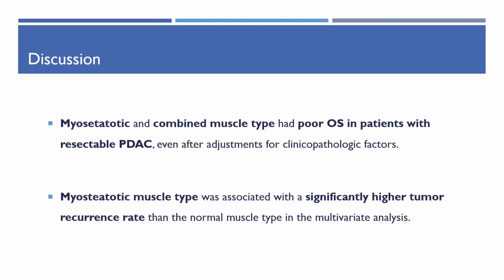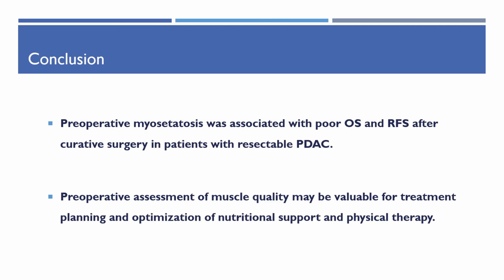So, our study indicates that myosteatotic and combined muscle types had poor overall survival in patients with resectable PDAC. And also, the myosteatotic muscle type was associated with a significantly higher tumor recurrence rate than the normal muscle type. In conclusion, preoperative myosteatosis was associated with poor overall survival and recurrence-free survival after curative surgery in patients with resectable PDAC. In this regard, preoperative assessment of muscle quality may be valuable for treatment planning and postoperative treatment, such as optimization of nutritional support and physical therapy.